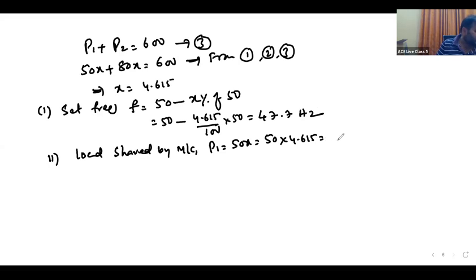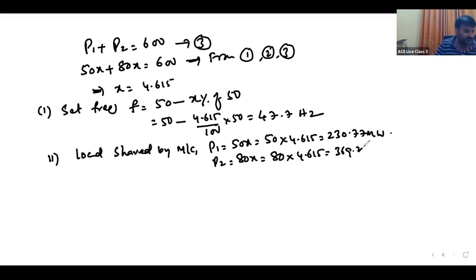That is equal to P1. P1 is equal to 230.77 megawatts. Similarly, P2 is equal to 80X. 80 into X, which is 4.615, is equal to 369.23 megawatt. Okay, that is the answer.